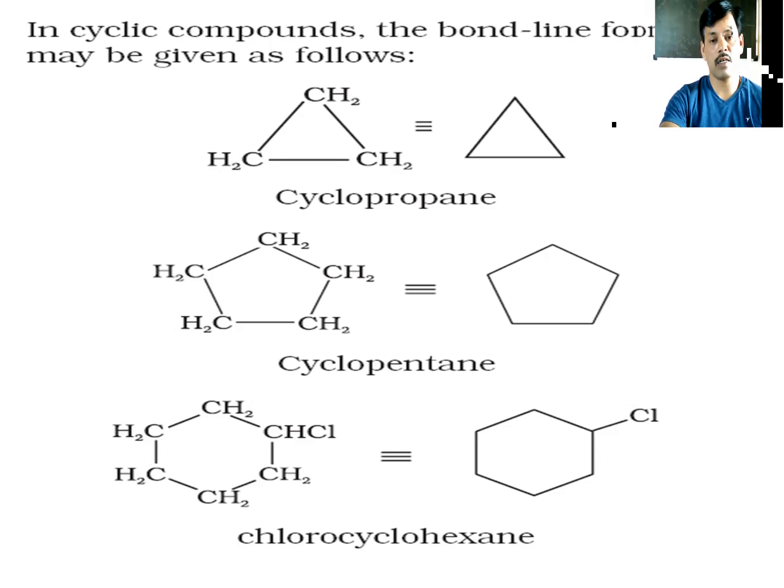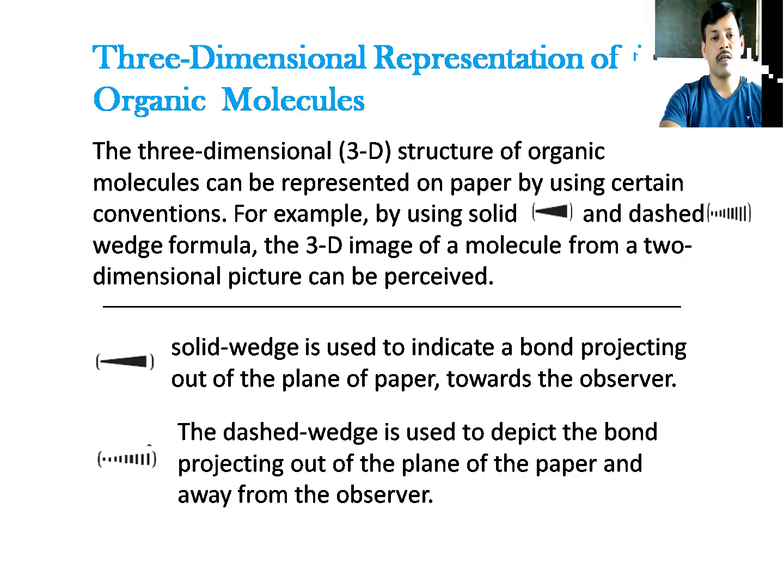So this is called chlorocyclohexane. Okay, chlorocyclohexane.